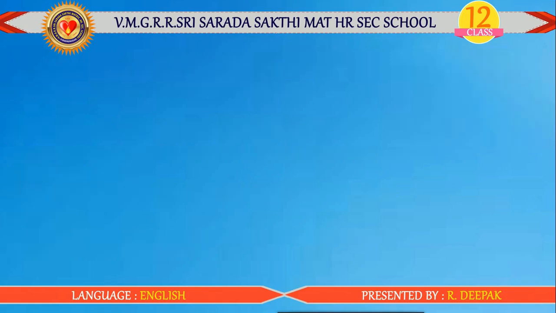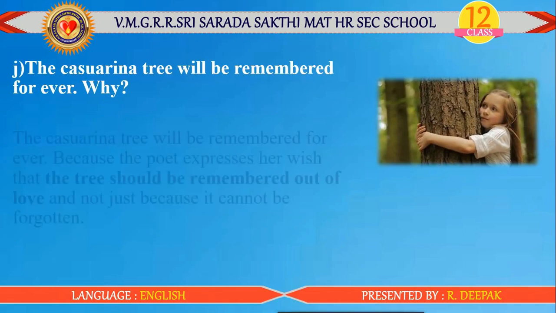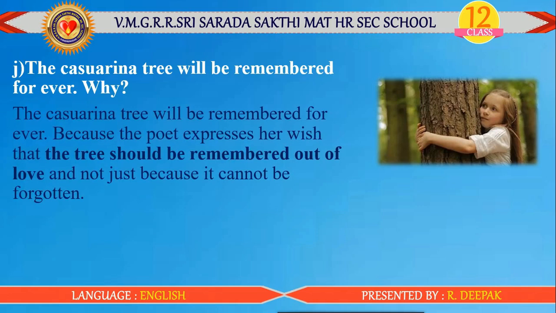And the next one, the casuarina tree will be remembered forever. Why? The casuarina tree will be remembered forever because the poet expresses her wish that the tree should be remembered out of love and not just because it cannot be forgotten.